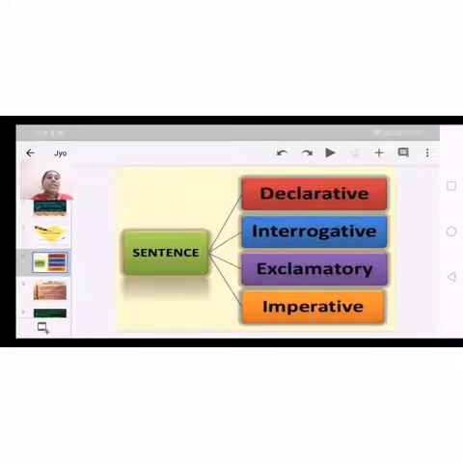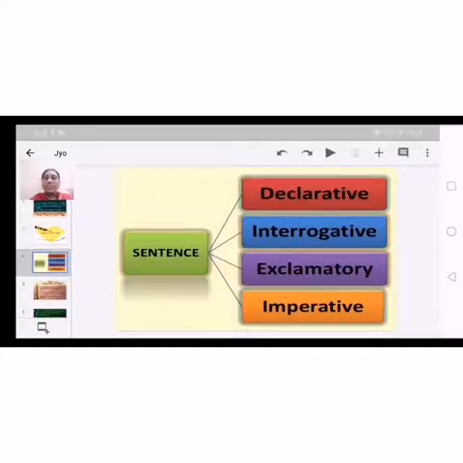So the first type is declarative sentences. We can mention this type as assertive also: assertive sentence or informative sentence or affirmative sentence or declarative sentence. All are the same, all are alike.